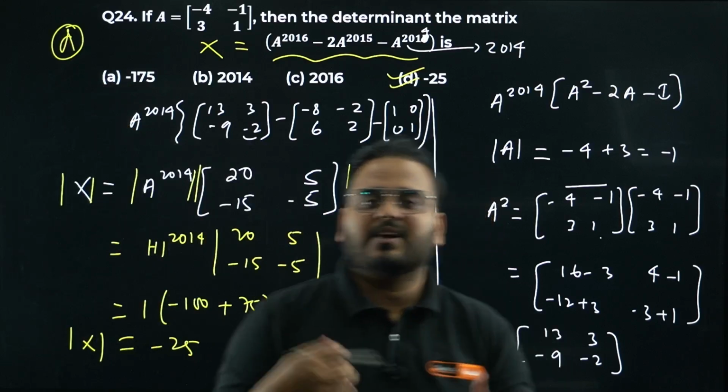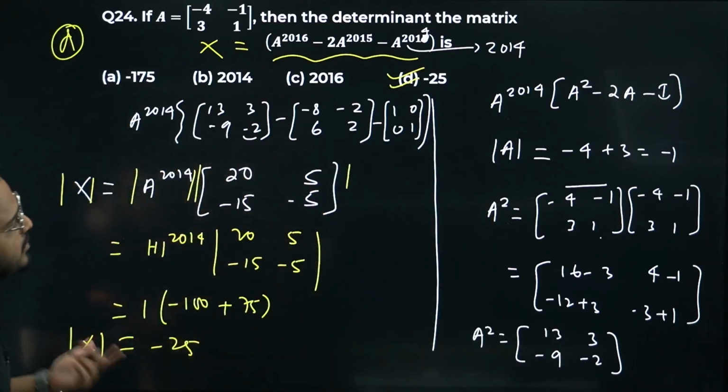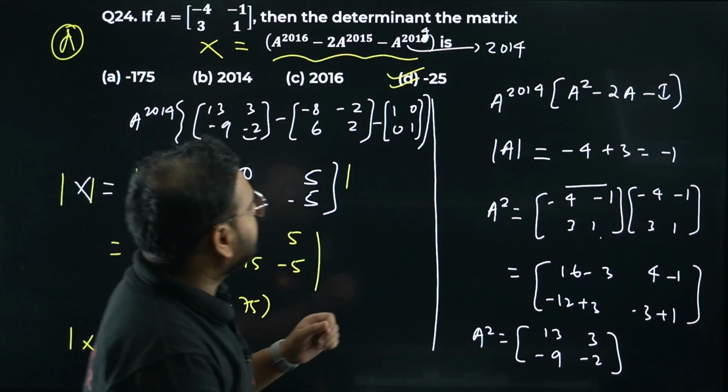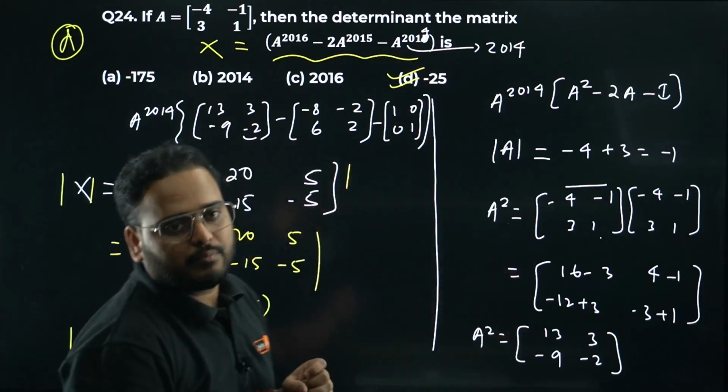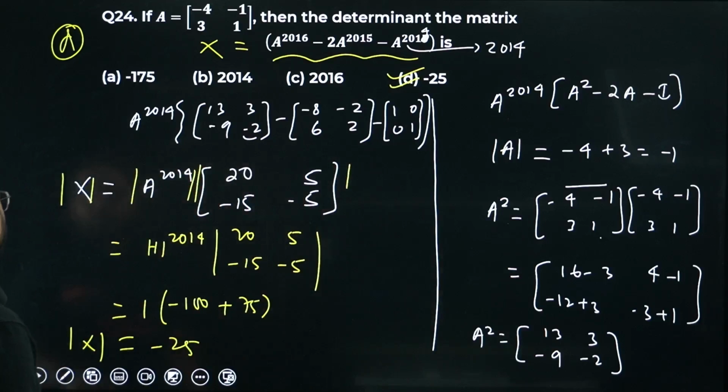I've increased the difficulty level now. Please check. It's not a PYQ, but I wanted to solve this for you, so I hope this is clear. There's a change here: please write this as 2014. Power is 2014. Moving on, 24 is done.